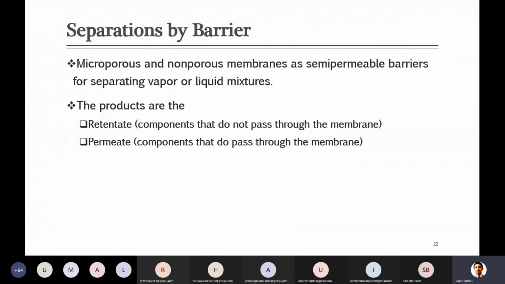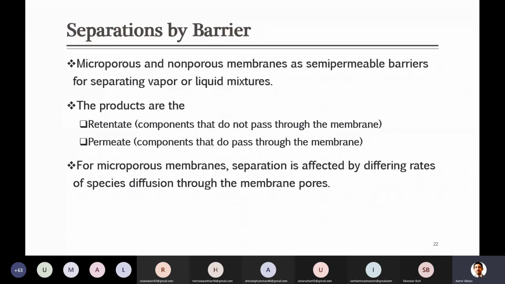For example, in lab scale filtration, anything retained on the surface of the barrier is named, in terms of membranes, as retentate. Say there was a solid and liquid mixture: the solid which is retained on the surface is retentate, while the liquid which passes through is the permeate. Similarly, if there is a gaseous mixture and some gases pass through the membrane, they are permeate, and the gases which remain on the surface of the membrane are called retentate.